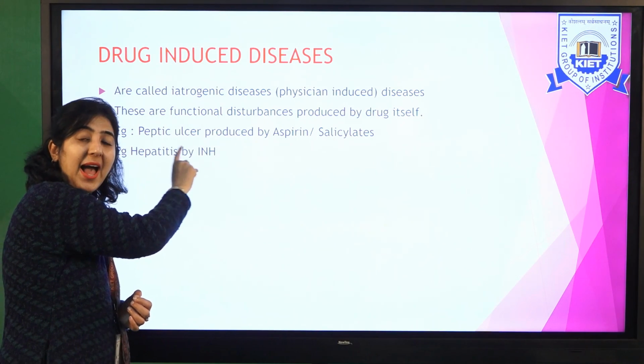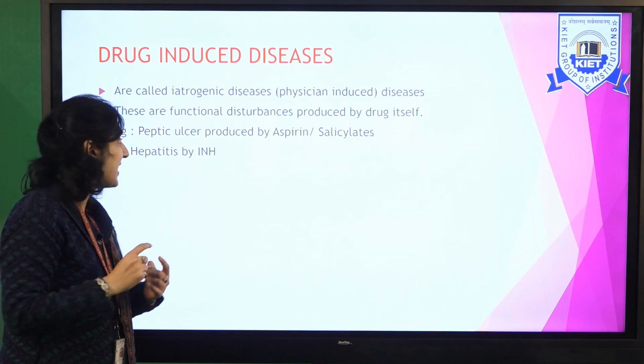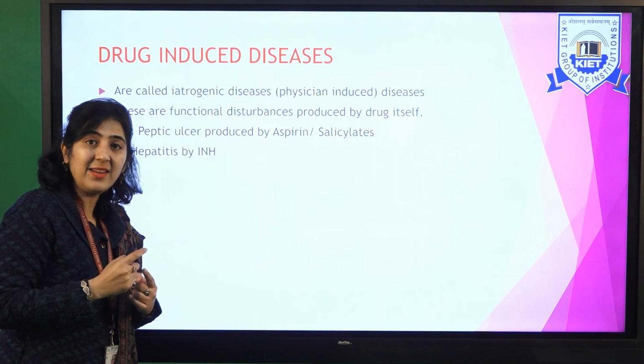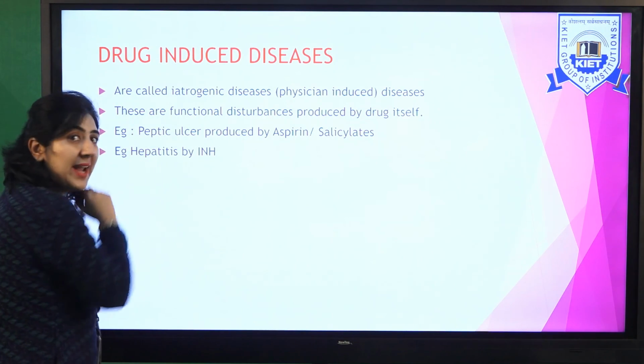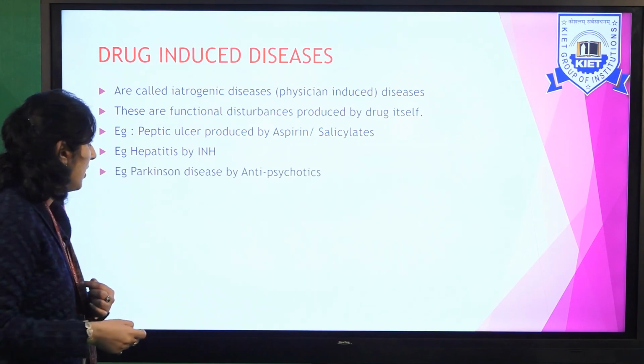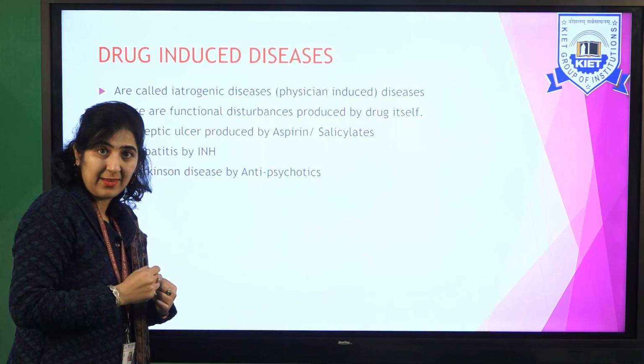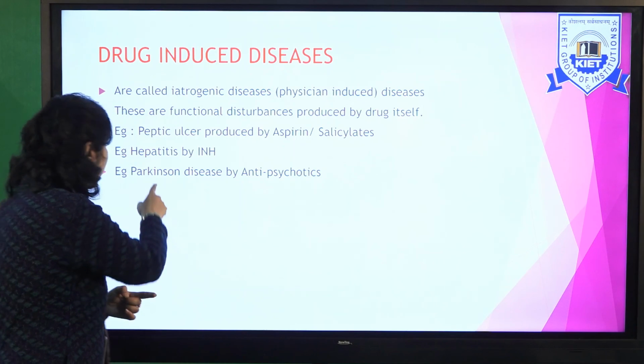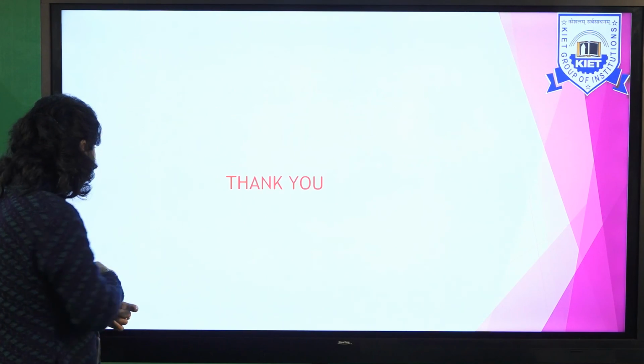Similarly, hepatitis by INH. If a person is taking isoniazid for a longer time, it develops hepatitis, inflammation of the liver. Antipsychotics, by changing the dopamine level, can cause Parkinson disease.